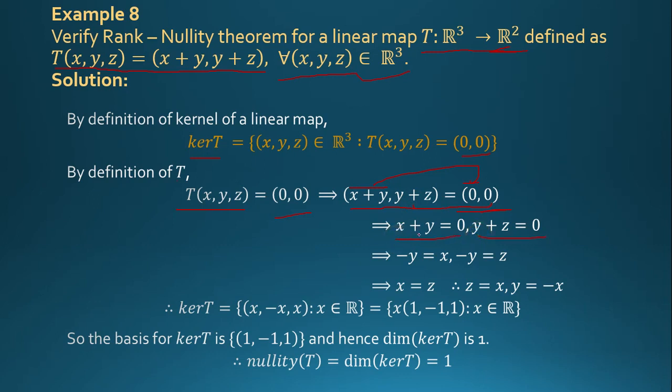So minus x is equal to minus y, x is equal to minus y, and z is equal to minus y. So x is equal to z and z is equal to minus y.